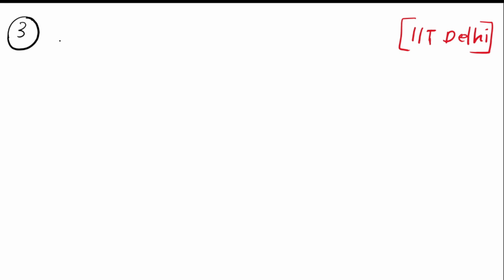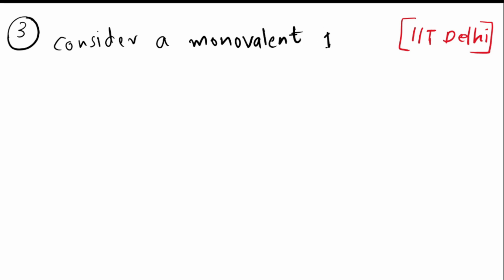Consider a monovalent 1D lattice. Will it be metal or insulator?